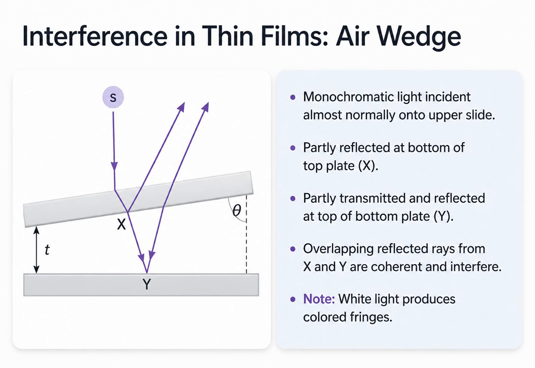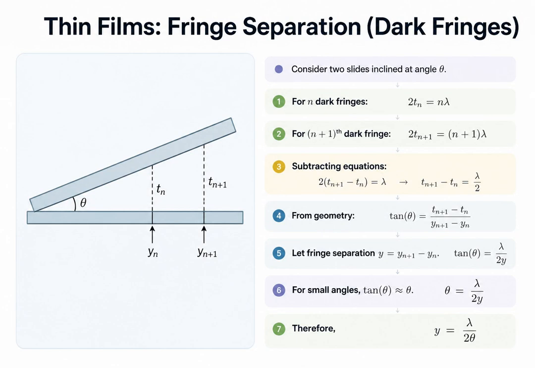Some light reflects off the bottom surface of the top glass plate, while some travels through the air gap and reflects off the top surface of the bottom plate. These two reflected rays are coherent. As they travel back upward and overlap, they interfere, creating a pattern of straight, parallel fringes. If we used white light here, we would see beautiful colored bands instead. Let us derive the fringe separation for this air wedge.